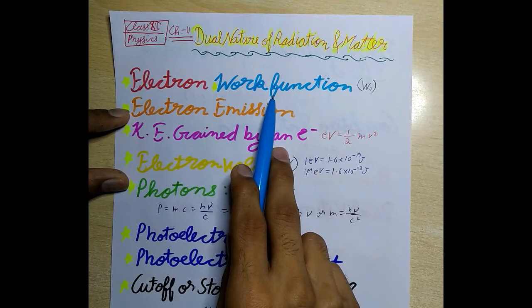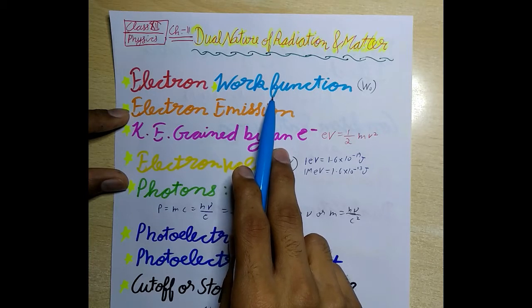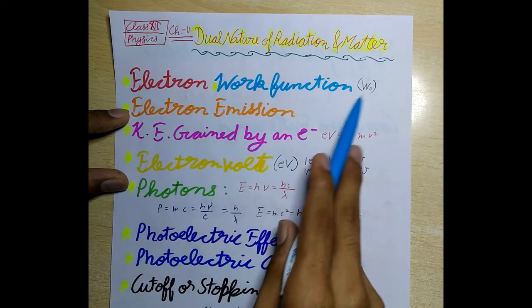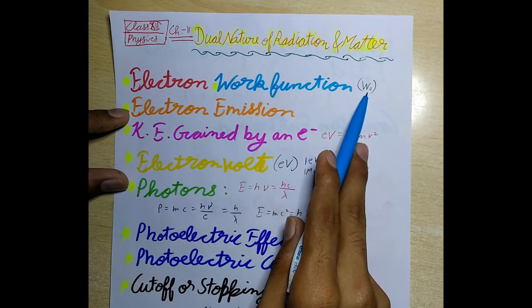Work function. The minimum amount of energy required by an electron to just escape from the metal surface is known as work function of the metal, and it is denoted by W naught.